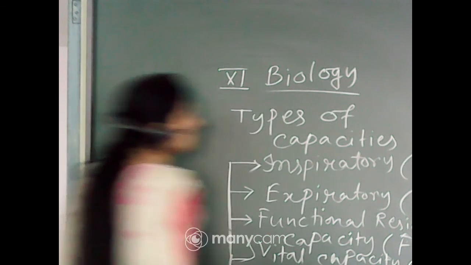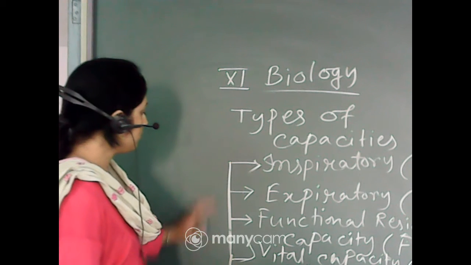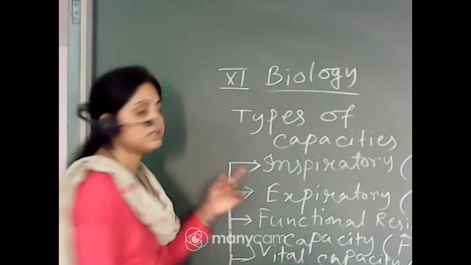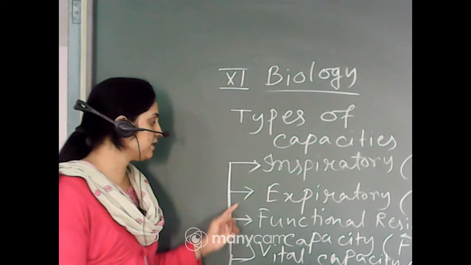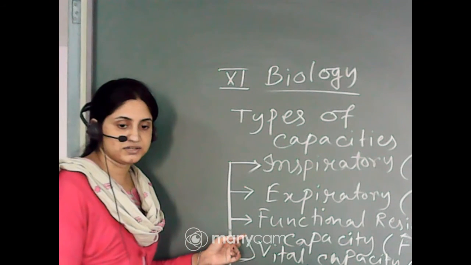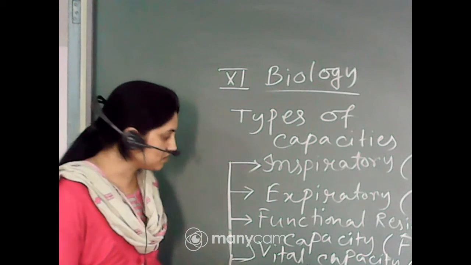So the types of capacity are 1, 2, 3, 4, 5. First one inspiratory capacity, second one expiratory capacity, then functional residual capacity, vital capacity, and total lung capacity.